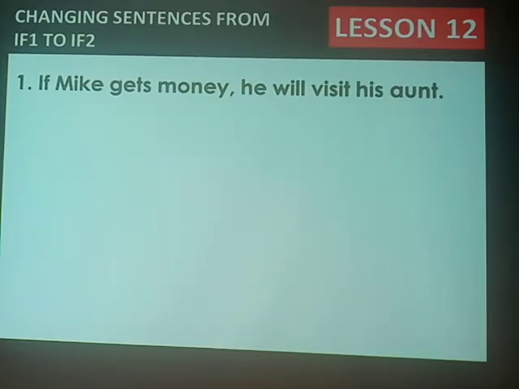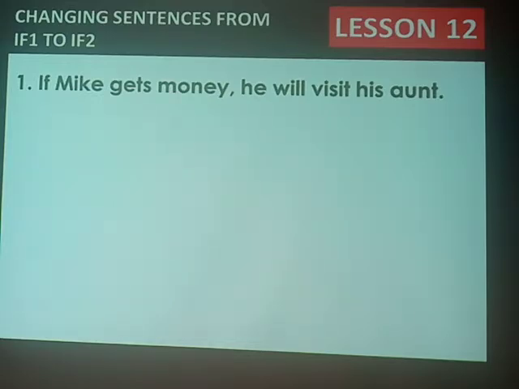So here, you will notice that we have a present simple tense in the if clause and a future simple present in the main clause. That's where we use will and the verb in the original form.